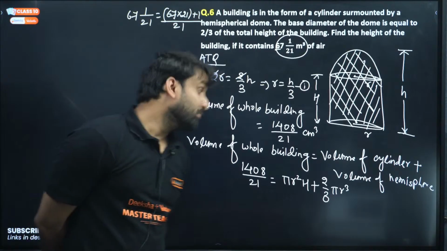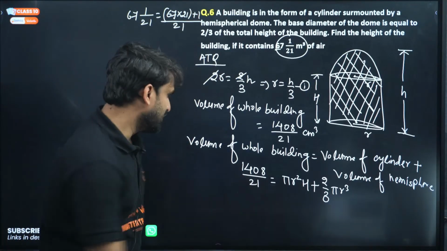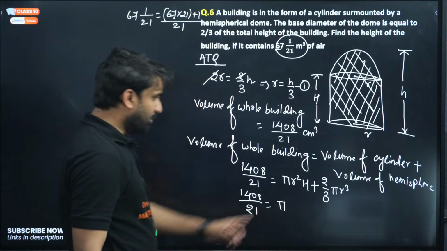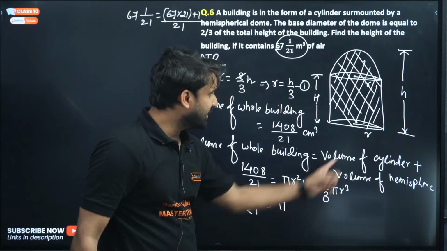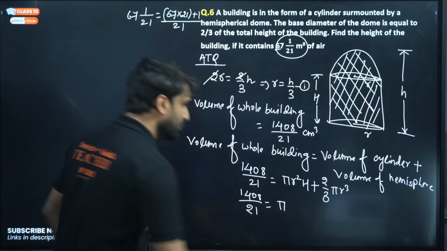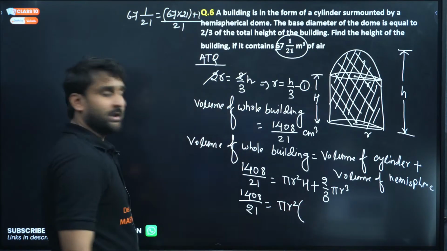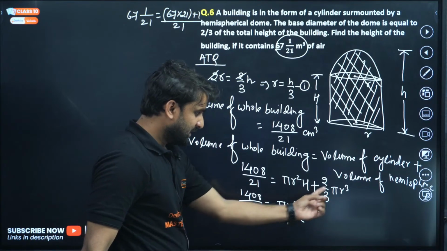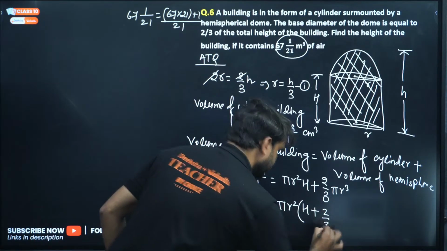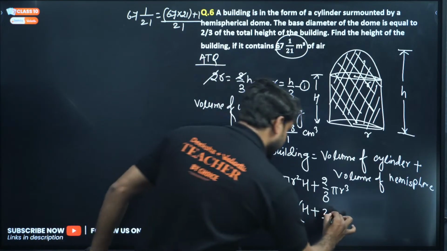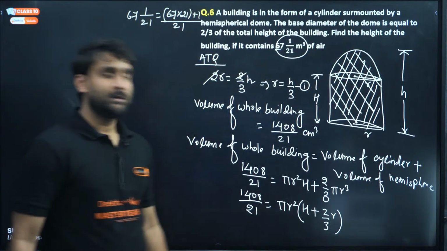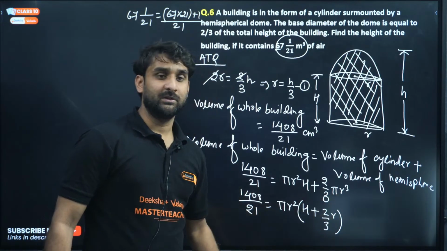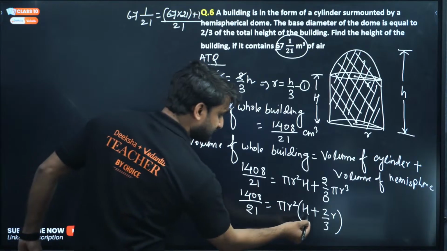Is it clear? Now the most important thing is to find this capital H. Now do one thing, take pi common, and r square will be common, because the radius of cylinder and radius of hemisphere both are same. So we can take pi r square common. Only capital H is there, plus this 2 by 3 will be there, because we have already taken pi r square, and 1 r will be there. I hope you are getting the point. Clear?